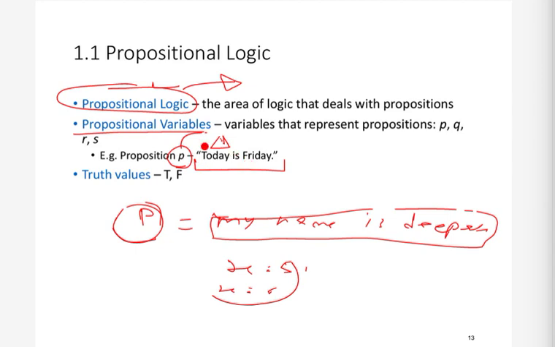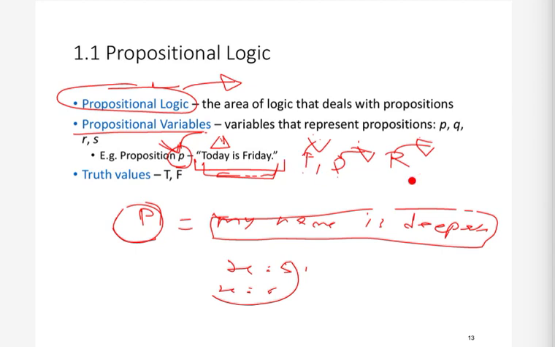Now from now on, whatever we study, we will actually be talking about these propositional variables. We will be studying everything in terms of propositional variables. We will rarely use specific propositions. So we will be studying in terms of propositional variables like p, q. Okay, p might be representing some proposition, q might be representing some other proposition, and so on. Or r, which might be representing some other proposition. So these are propositional variables, they represent propositions.